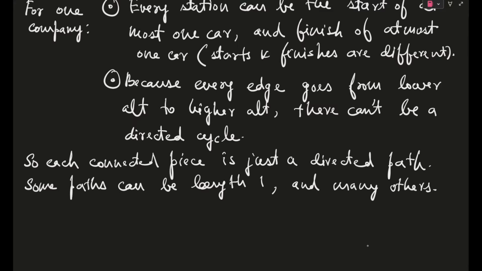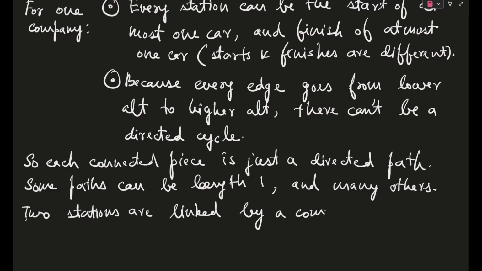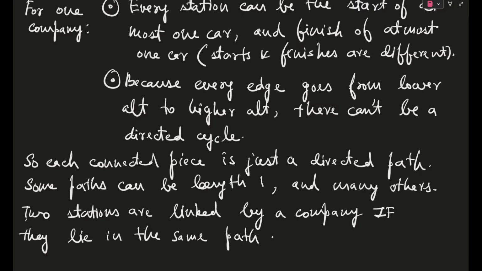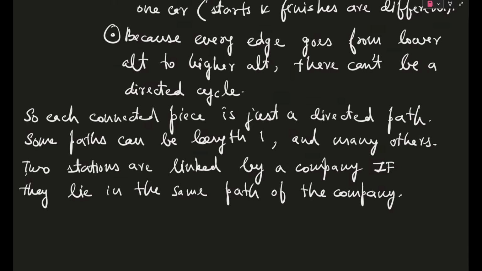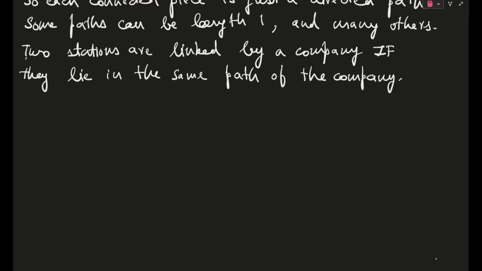Okay, so just one final thing, two stations are linked by a company if the condition given, they lie in the same path of the company. Okay. So this was for whatever information was given, and it's crystal clear, I hope, right now. So guys, after this, we will now delve into the deep dive into the question. Okay.